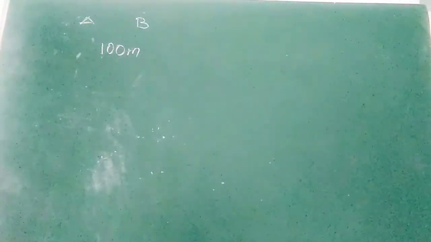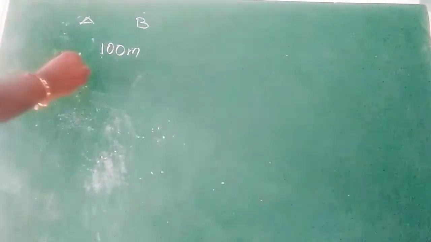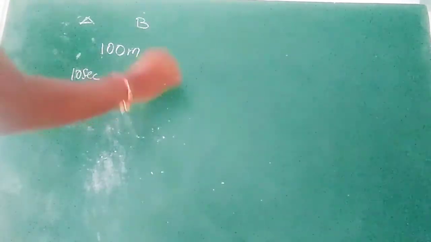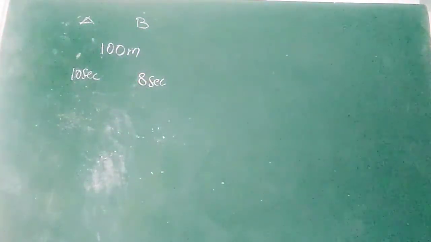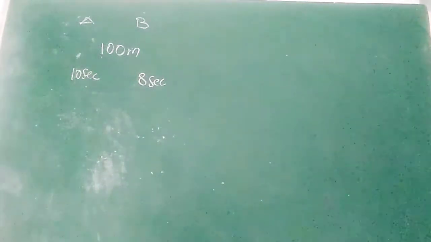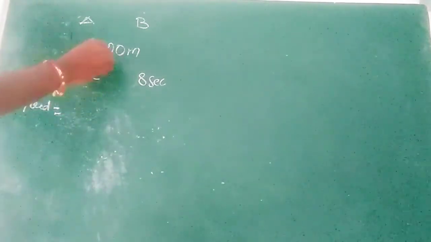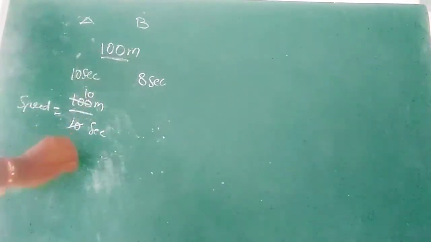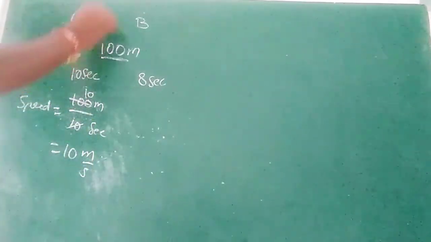A took 10 seconds and B took 8 seconds. Which one is faster? We have to calculate the speed. Speed is equal to distance by time. The distance is 100 meters and the time is 10 seconds, so the speed is 10 meters per second for body A.